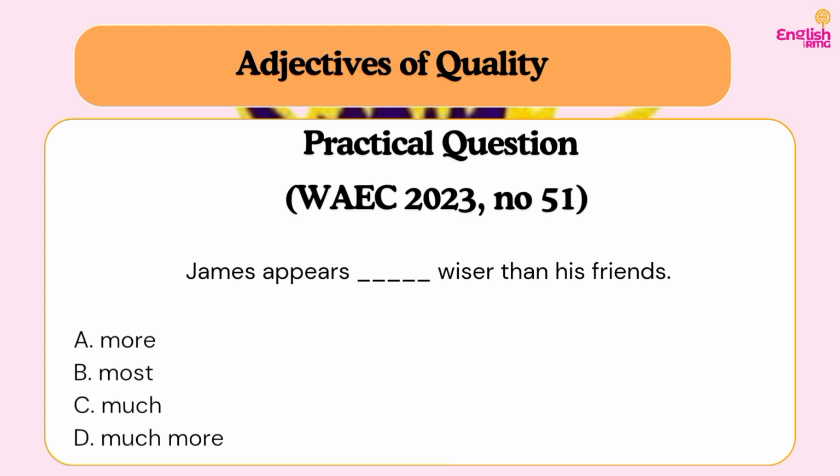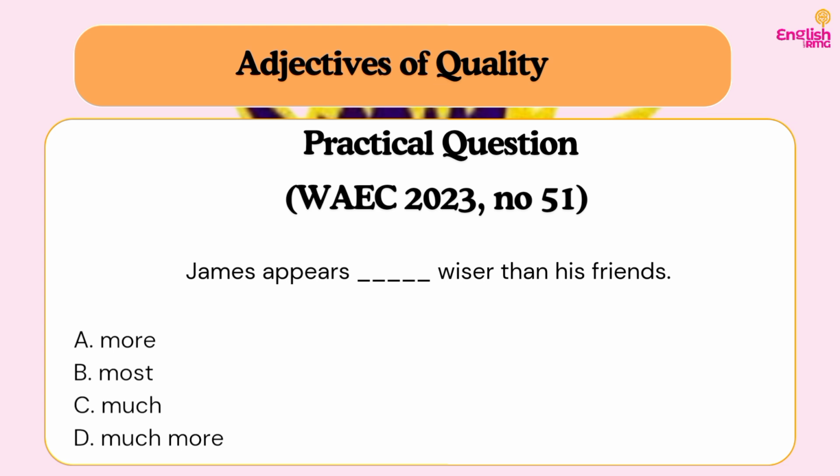So what is likely to be our answer? We can't say "more wiser." Sometimes people say this, but it is grammatically incorrect. When you say "more wiser," you are using a double comparative, which is wrong. Do you understand? You can also not say "most wiser." Because "most" is superlative and "wiser" is comparative, you can't combine both at a time.